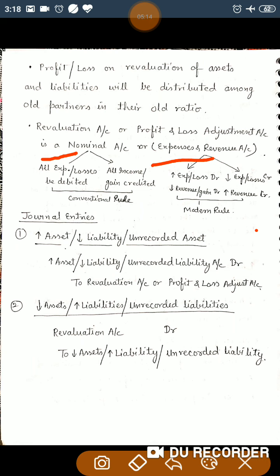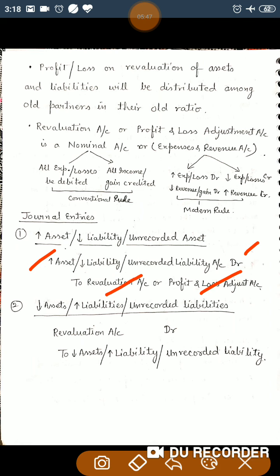So for the journal entry at the time of admission, if there is any increase or decrease in the value of assets and liabilities, the first journal entry: if there is an increase in an asset, it should be debited. If an asset is increasing, it is a profit for the business, so the revaluation account or profit and loss adjustment account will be credited.